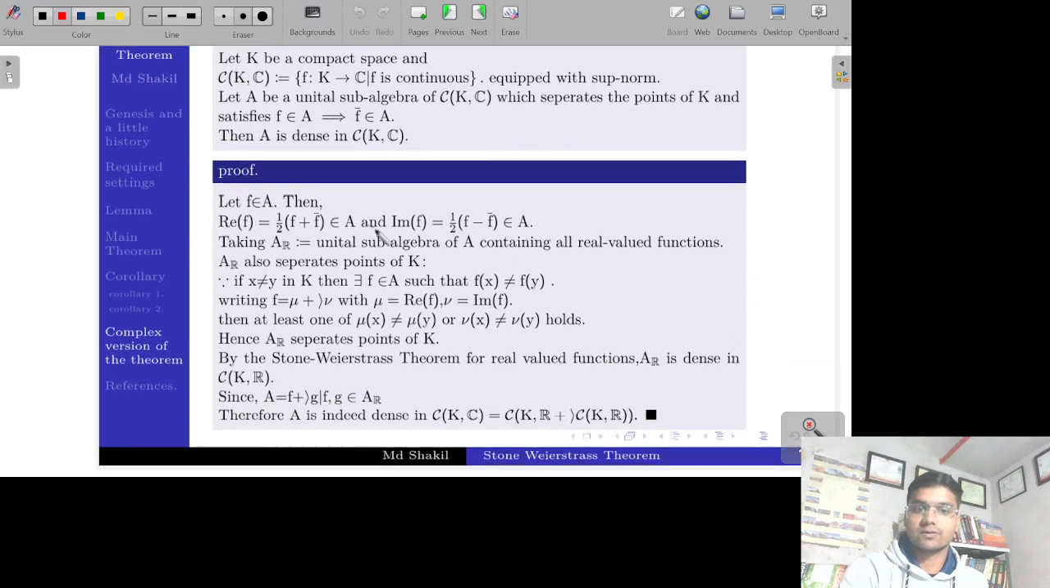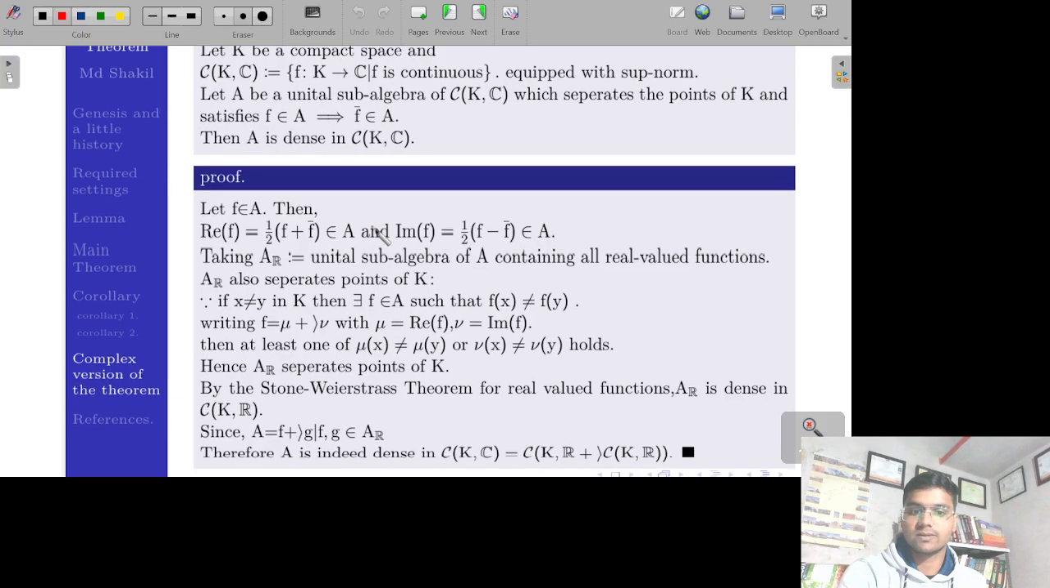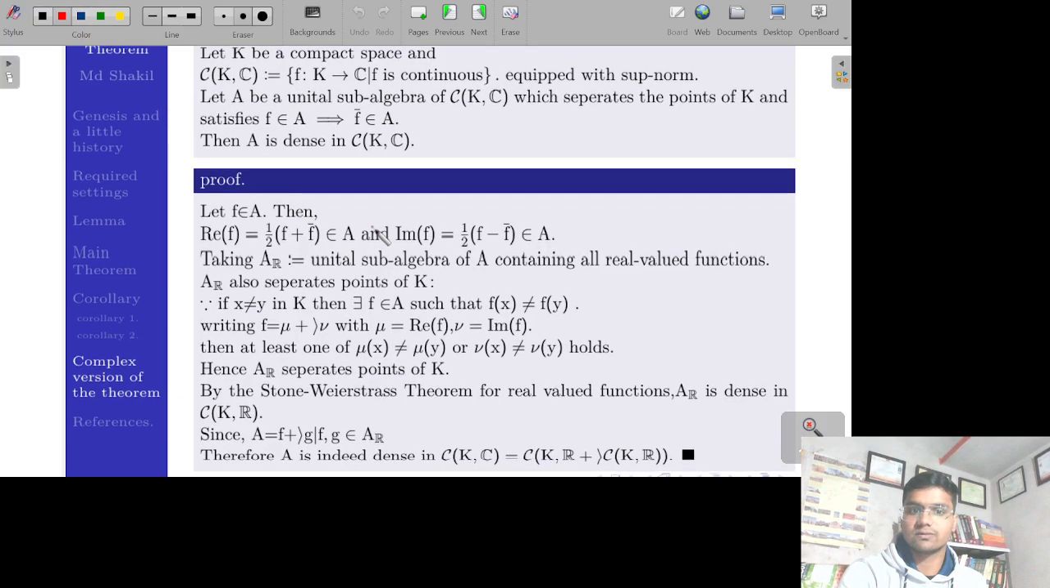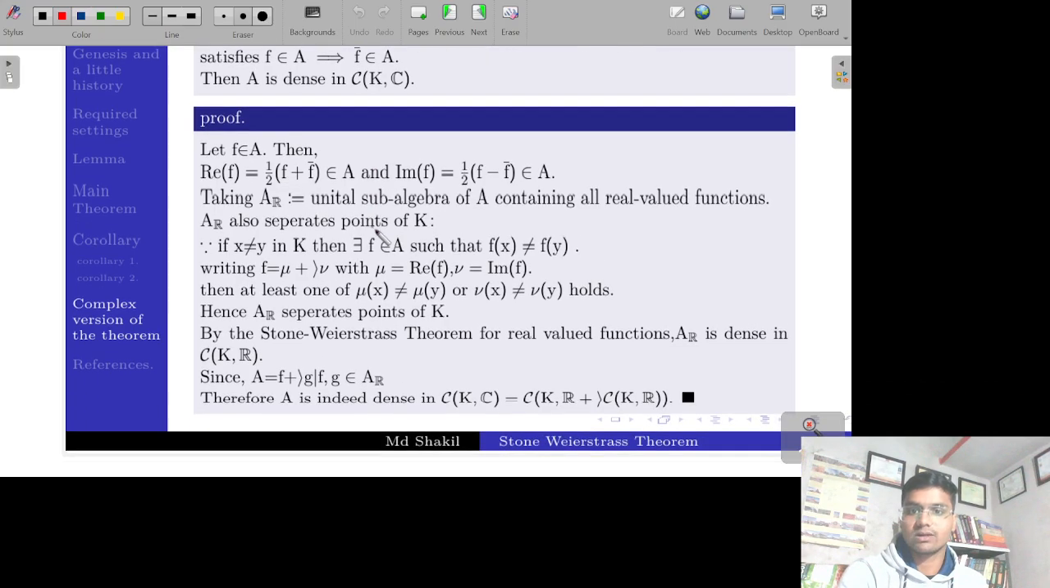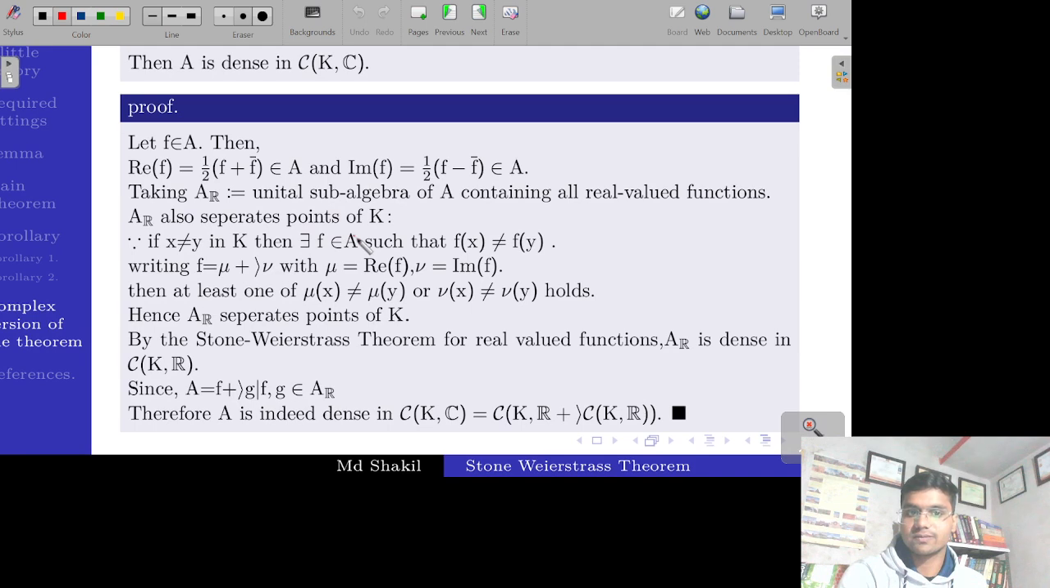Now we see the proof of this theorem. This is a very easy and very short proof. It uses the Stone-Weierstrass theorem that we had already proved.